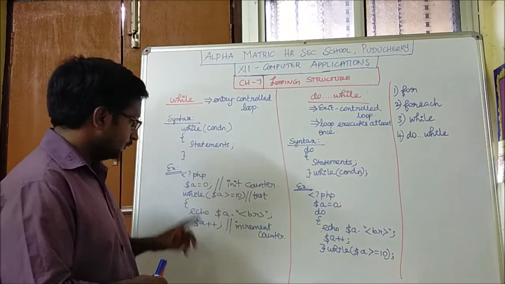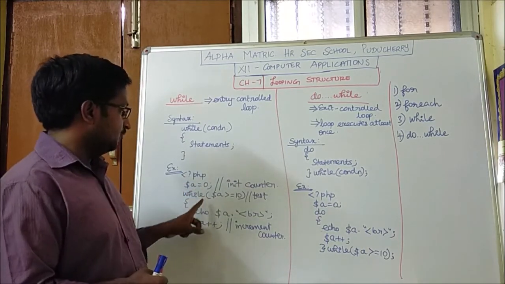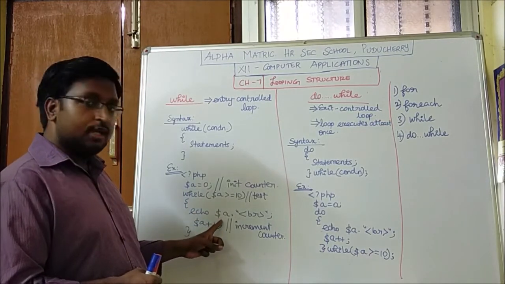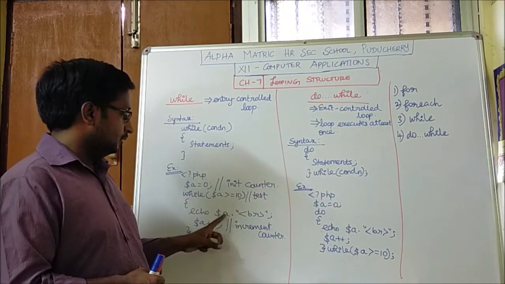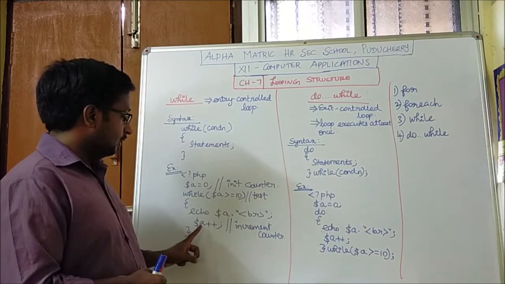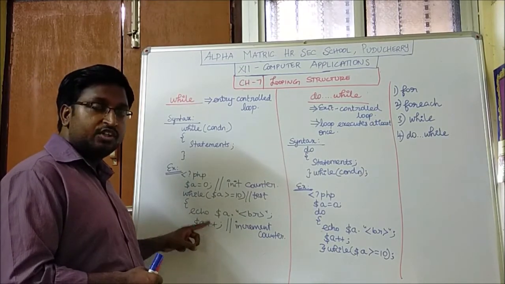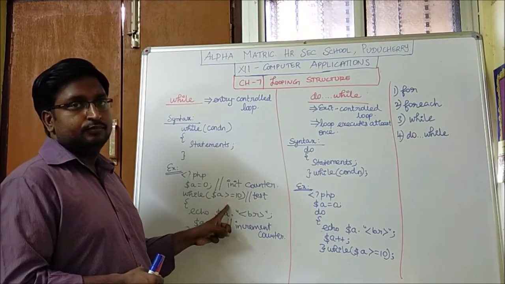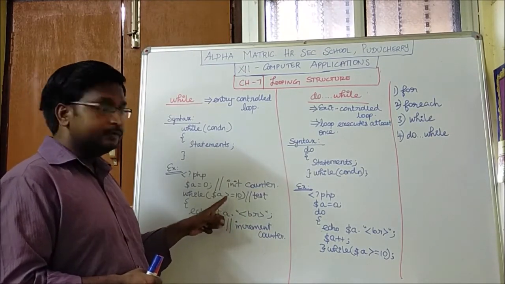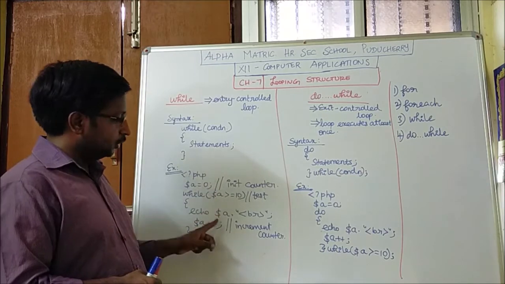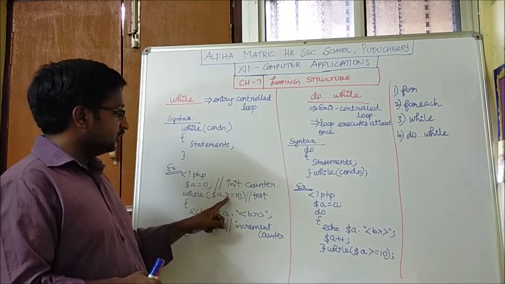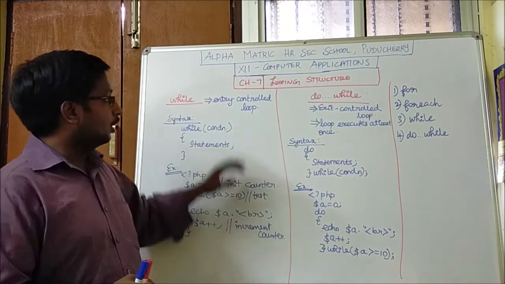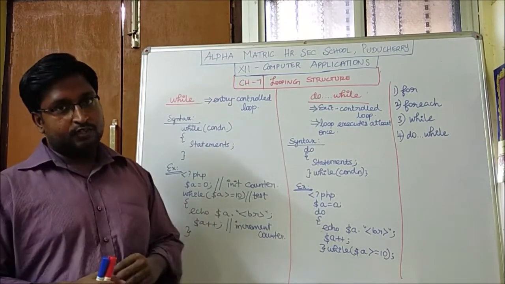So you see, value A is initialized, it will be checked, and it will print the value A, and the next line it comes to the next line, and the value A gets incremented inside the loop itself, and again it checks the condition. So if the condition is true, the loop will be executed. If the condition is false, the loop gets terminated. Okay, this is how the while loop works.